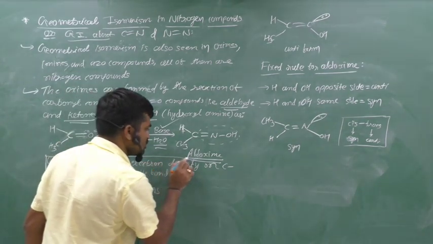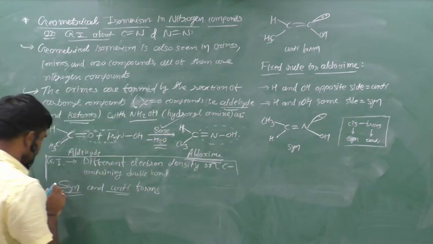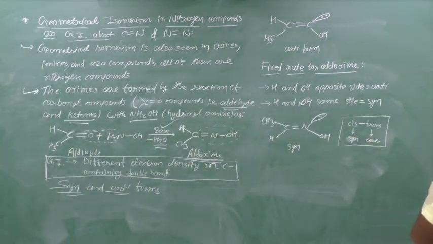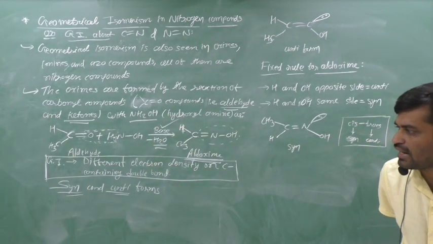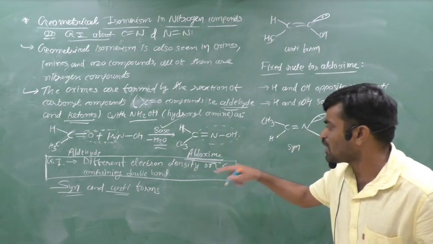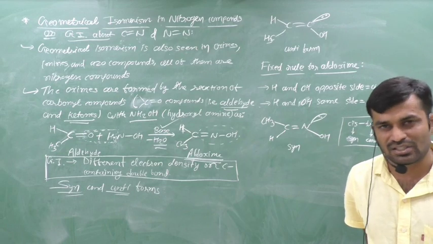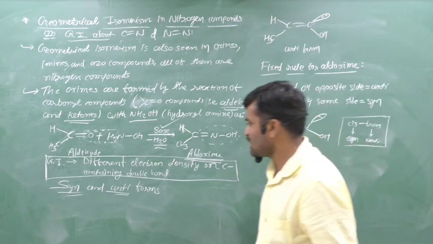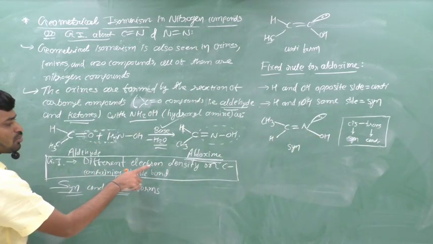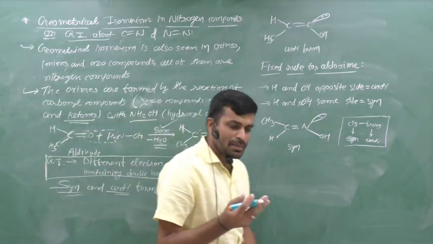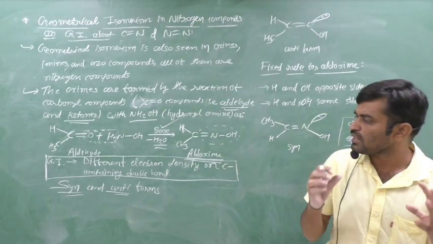We can study geometrical isomerism in many lectures, but the actual meaning of geometrical isomerism is that the carbon atoms containing the double bond have different electron densities.